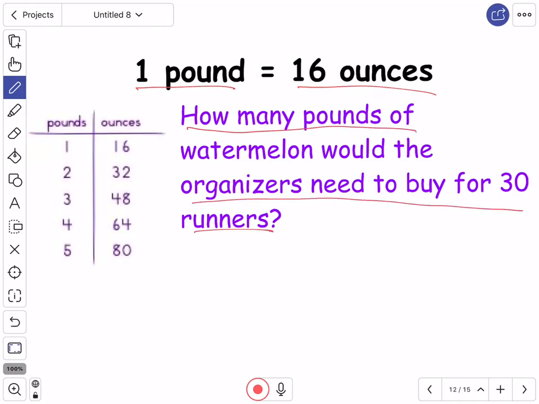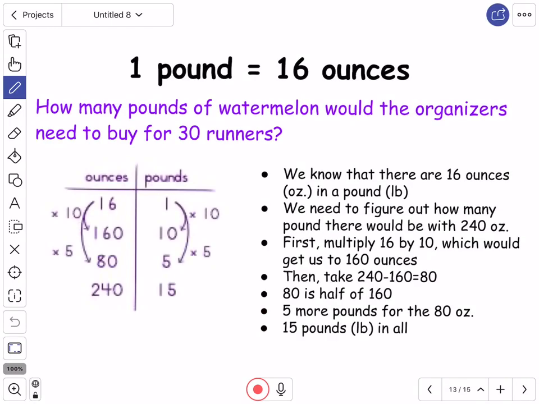Like I said earlier, 1 pound equals 16 ounces. How many pounds of watermelon would the organizers need to buy for 30 runners? Well, 1 pound is 16 ounces. 2 pounds is 32 ounces. 3 pounds is 48 ounces. 4 pounds is 64 ounces. 5 pounds is 80 ounces. Yikes. I wonder how many pounds. How many pounds of watermelon would the organizers need to buy for 30 runners?